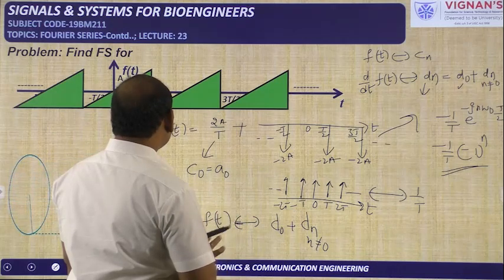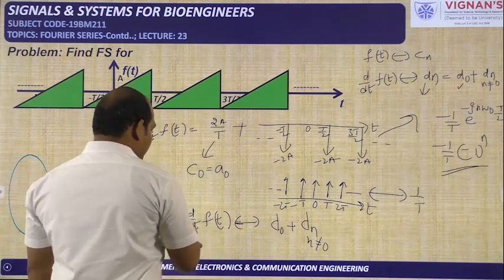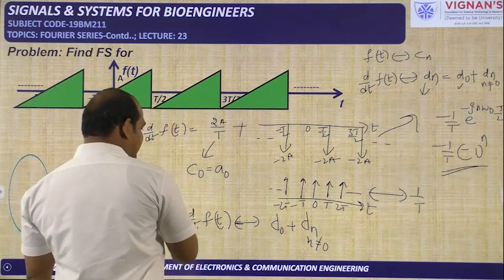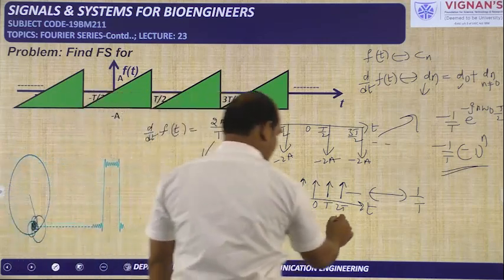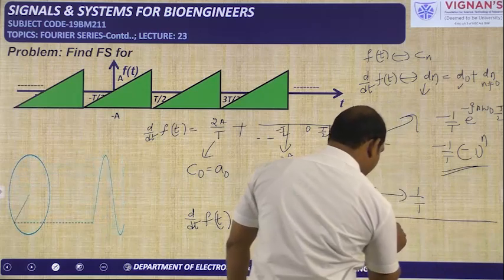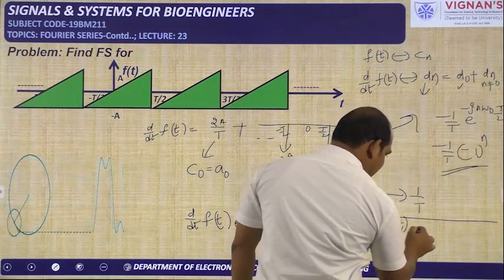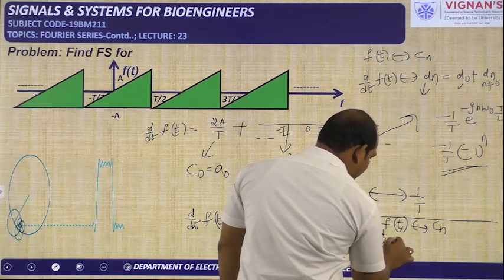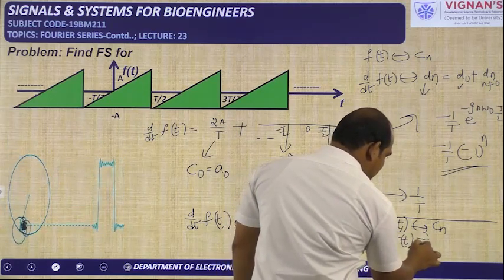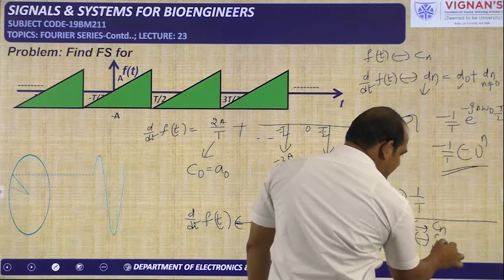Now because of this particular d by dt, we have to apply the differentiation property. For f of t, Cn is the coefficient, then d by dt of f of t has the coefficient j n omega naught into Cn.